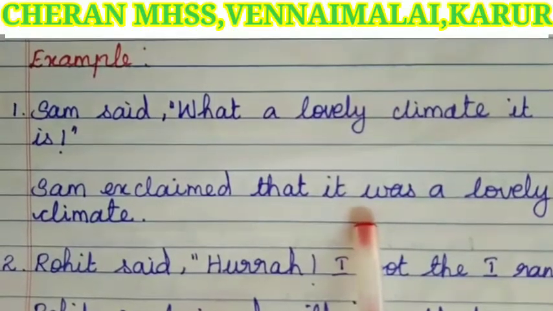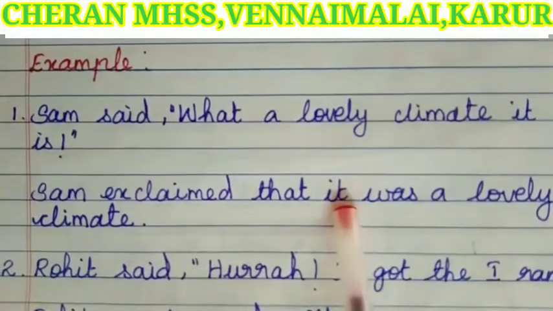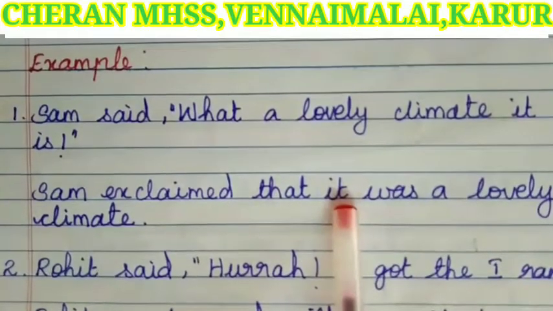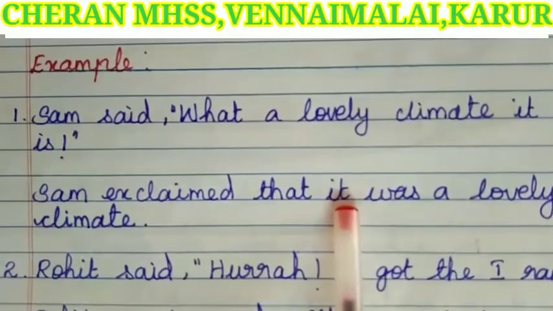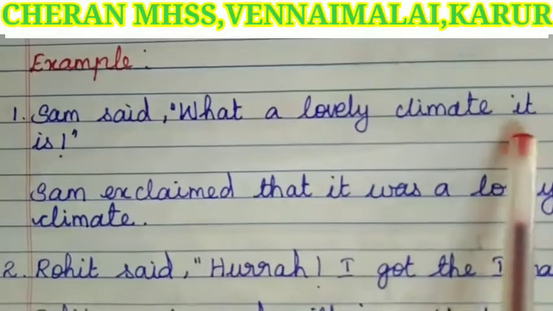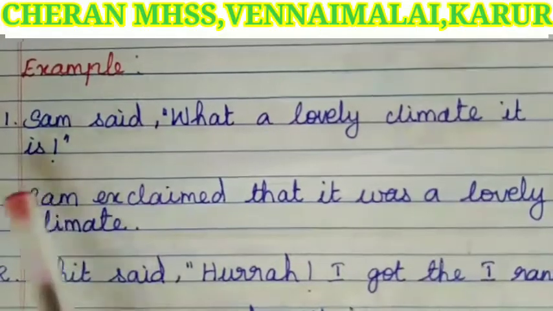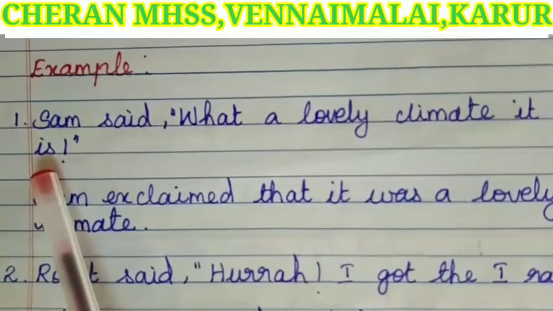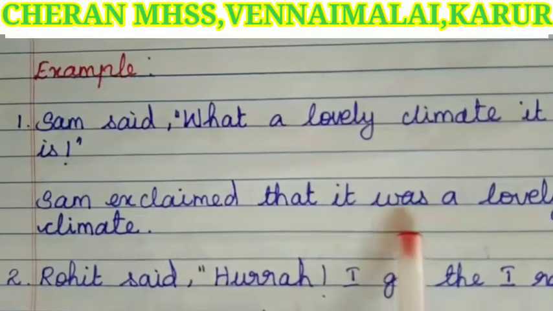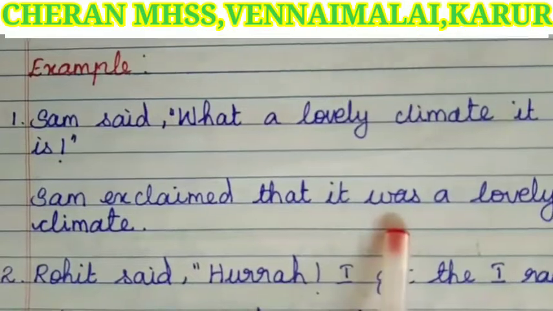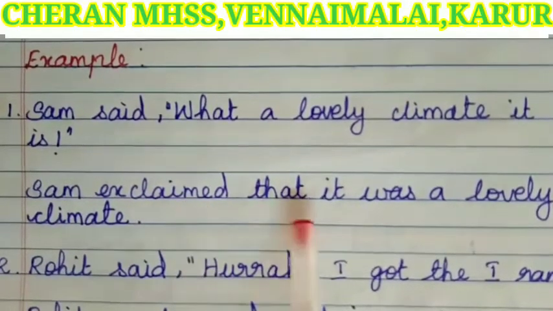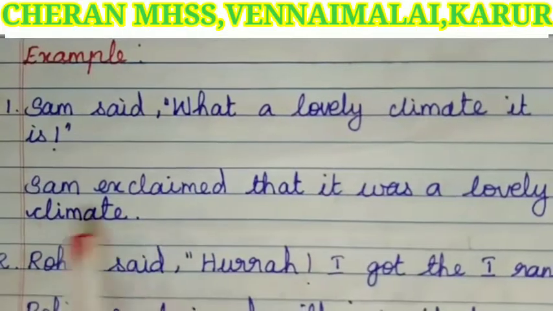What subject here? It. Here it is the third person pronoun. It will not change. Next verb is. It is in present tense. It will change to past tense was. So, the answer for this, Sam exclaimed that it was a lovely climate.